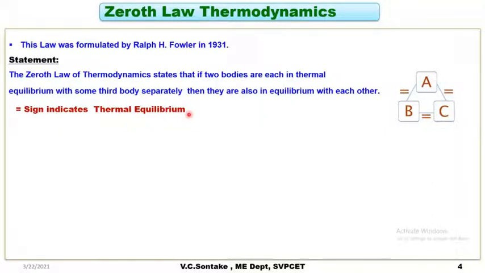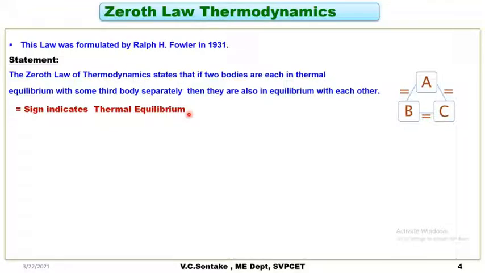Now, the meaning of thermal equilibrium is that when two bodies are in thermal equilibrium, they have the same temperature. No temperature difference exists between the two bodies. Or if I am talking about a single body that is in thermal equilibrium, the temperatures of various parts of that body will be the same, and a single common temperature can be represented as the temperature of that body.